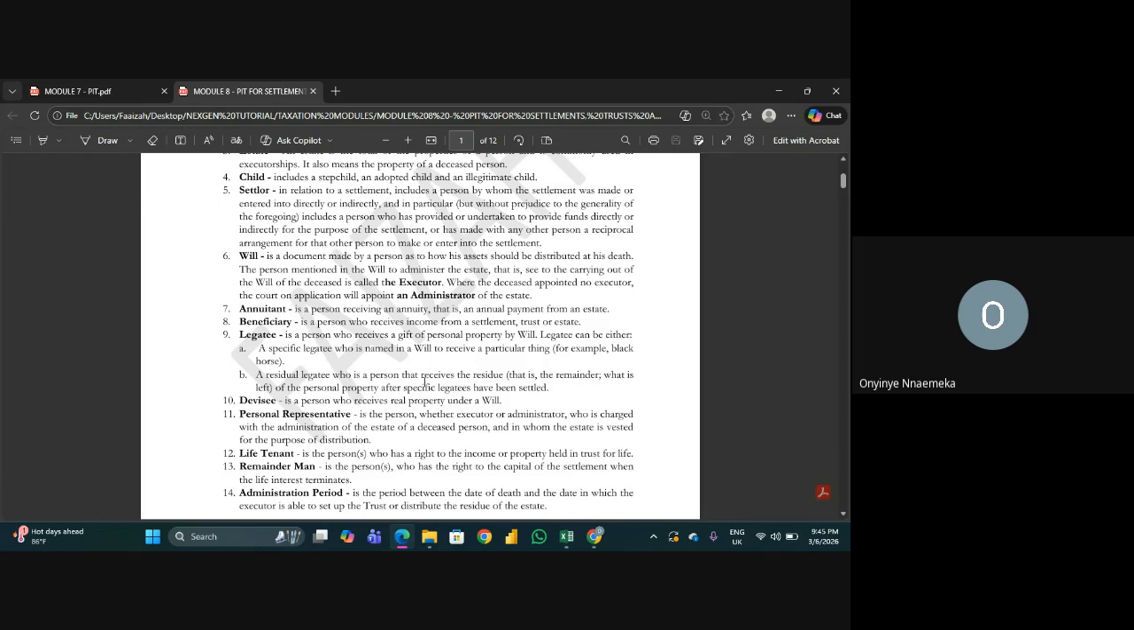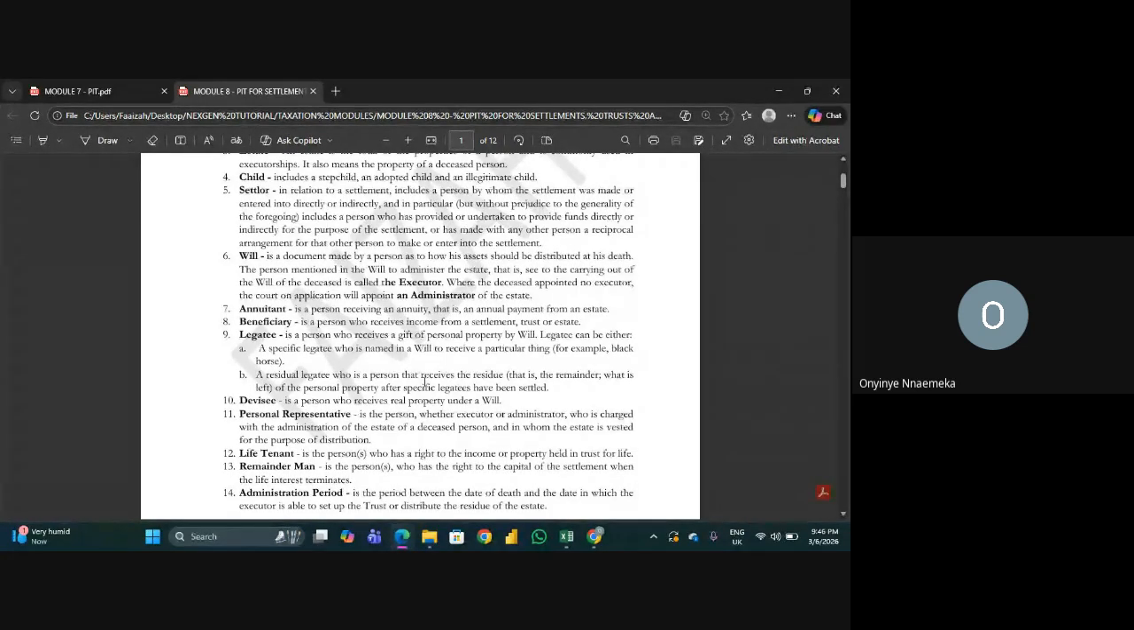Now we have two types of legatee. We have specific legatee and residual legatee. For specific legatee, the person will be named in the will to receive a particular thing. For example, okay, give my house that is in Lekki to Solomon. Solomon is a specific legatee because he specifically mentioned Solomon's name and also mentioned what Solomon is supposed to collect. But for a residual legatee, the person receives the residue, just like the name connotes. Residue, that is the remainder after all the property has been assigned to other persons.